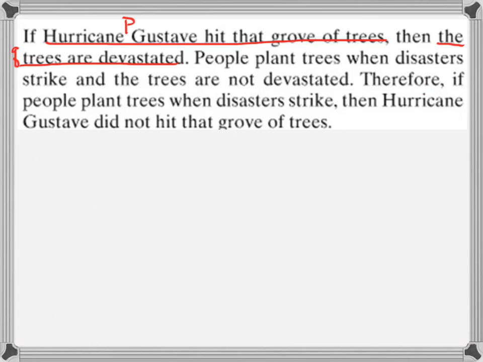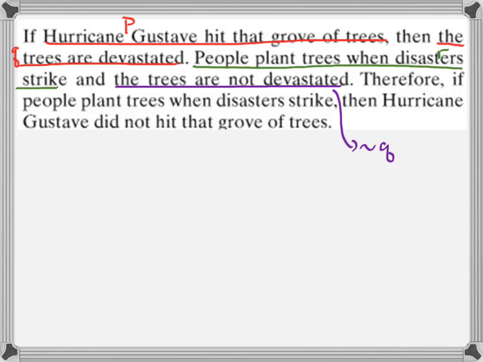All right. So what you can see here is that we have, if Hurricane Gustav hit a grove of trees, then the trees are devastated. That is a statement. I have multiple phrases, which I'm going to label as: Hurricane Gustav hit the grove of trees will be P. The trees are devastated will be the statement Q.